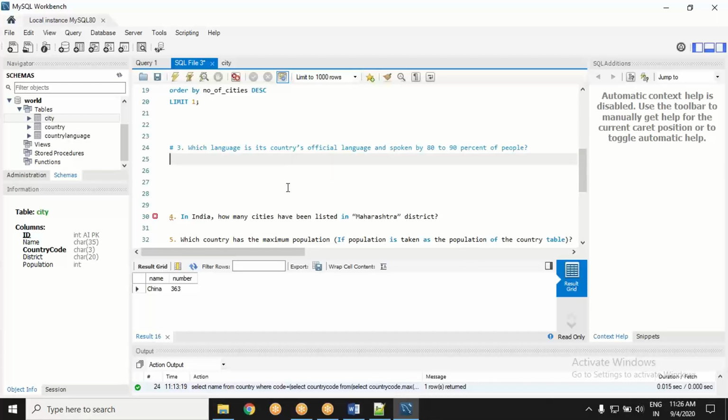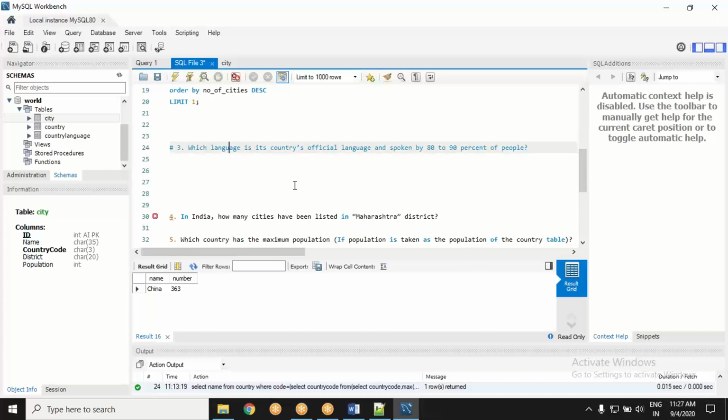Okay. Let's come to question 3. That's pretty straightforward. Which language is its official language and spoken by 80 to 90%? If you pay attention, there are conditions inherent. Which kind of condition is this? There is not only a between condition, it is beyond that.